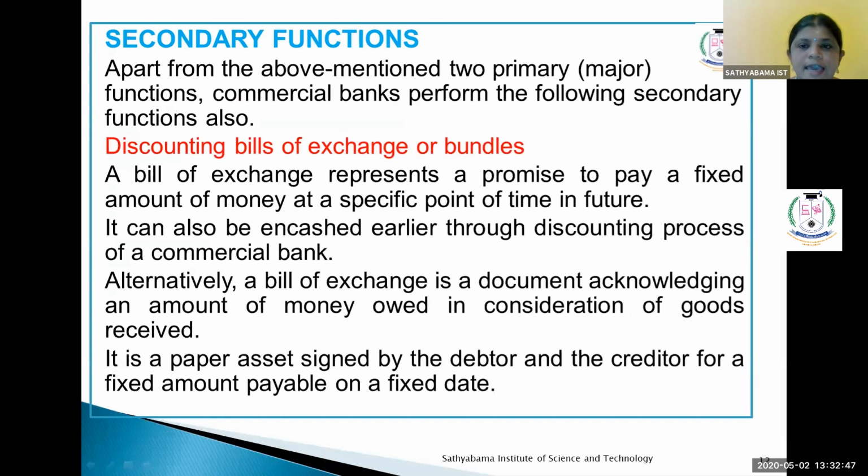Next one is the secondary function. See, already we have discussed the primary function. Now we are going to discuss the secondary function. The first one is discounting of bill of exchange. What do you mean by bill of exchange?